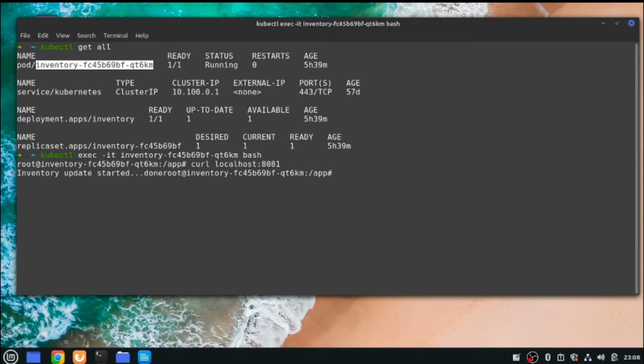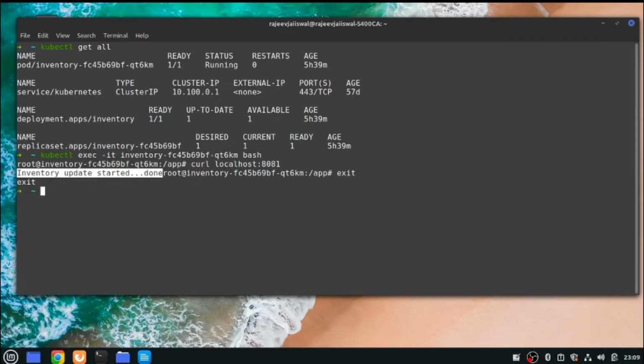For people who are not coming from a Linux background, curl is a command which is used to access your website or make HTTP related calls. So you see that the response is there, inventory. I have just pushed this text from this service, so this proves that the service is executed. Okay, now let's get out of this pod.